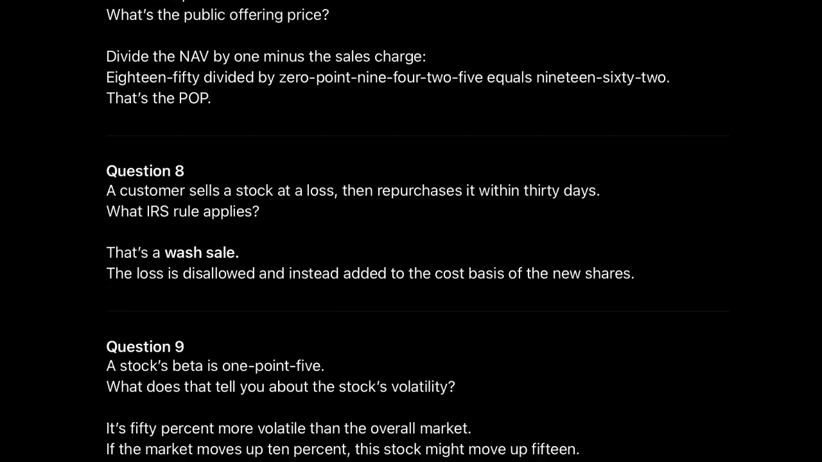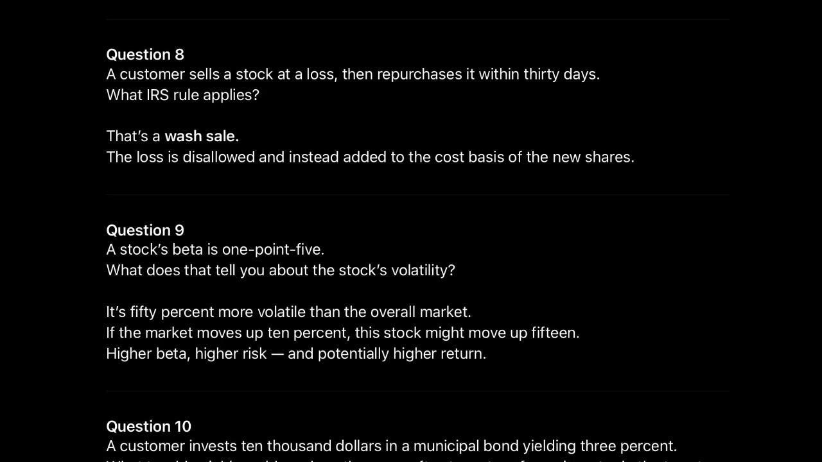Question 8. A customer sells a stock at a loss, then repurchases it within 30 days. What IRS rule applies? That's a wash sale. The loss is disallowed and instead added to the cost basis of the new shares.